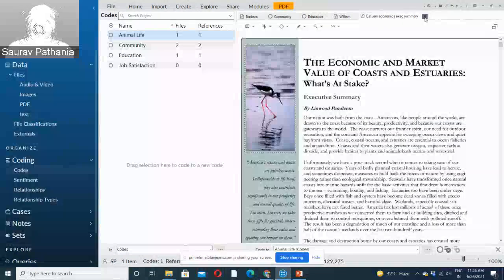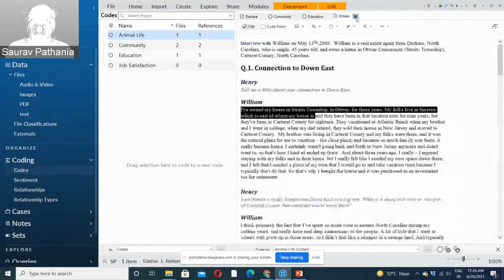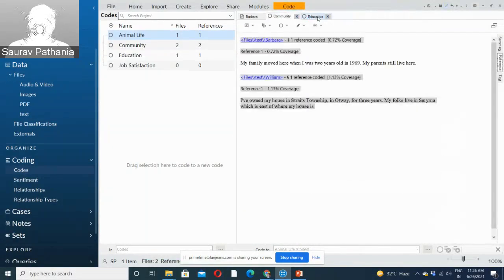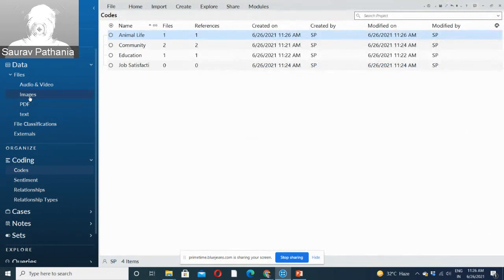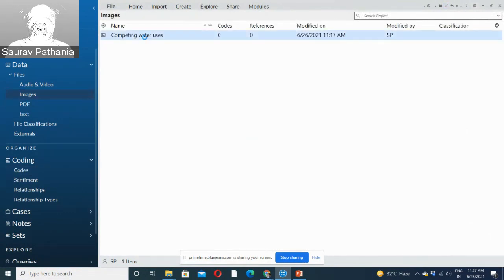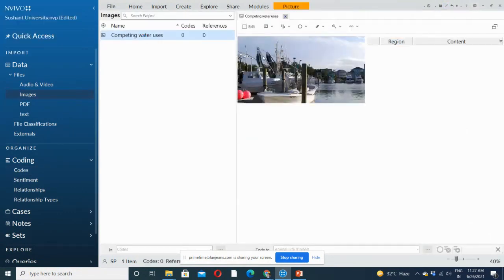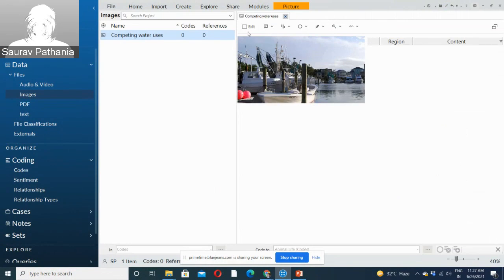Quickly, I will show you images, then one video, and then we will move to the auto coding, so how you can generate auto coded themes automatically inside NVivo. So if we click on images, this is one of the images, right? Once you have clicked on an image, you can always select a certain part of the image, as we did for a PDF file, and drag and drop and create a new code. That is one way of coding an image, right?